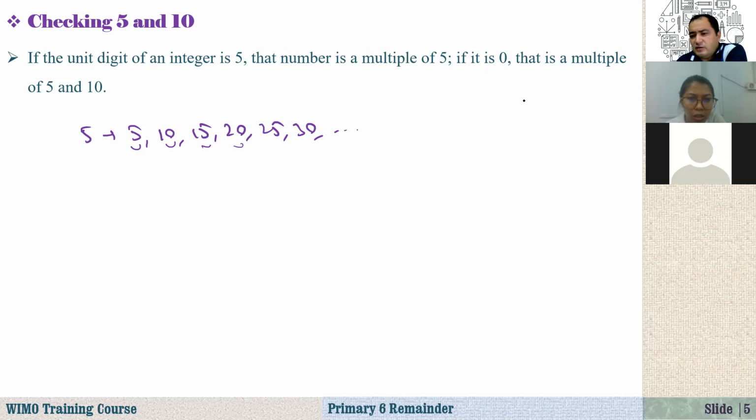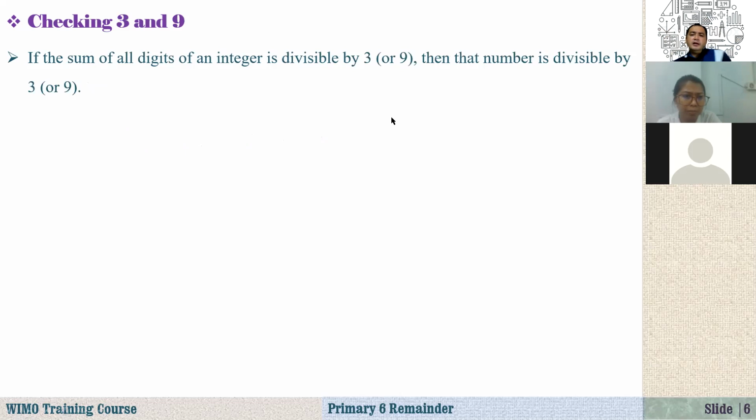If the last digit is 0, we know that number is divisible by 10. Divisible means it's just a multiple of 10, or I can write it as 10 times another natural number or whole number. Okay. Yes, good, very good. Now, 3 is a little bit tricky, but it's not so hard.